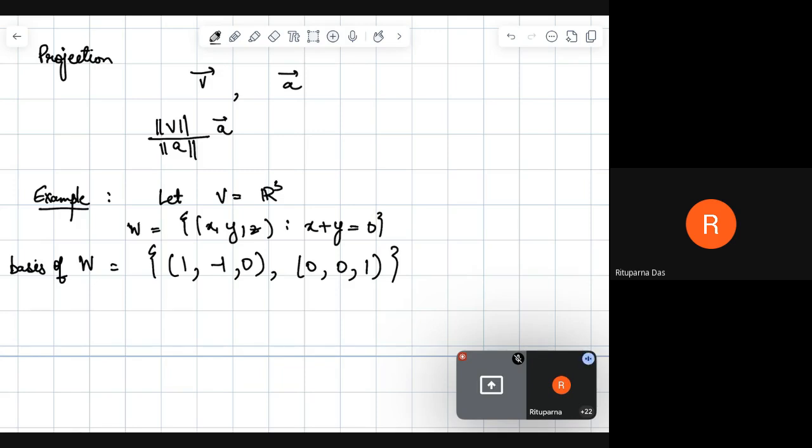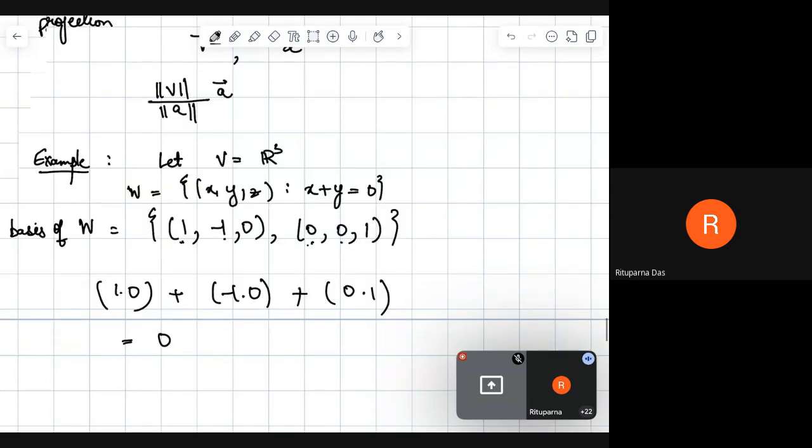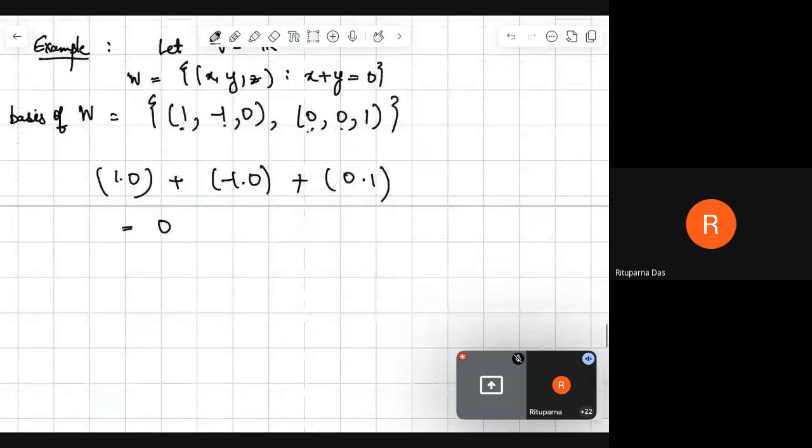Now, is this an orthogonal basis? To check whether this is an orthogonal basis, we have to take the inner product. What is the inner product of these two vectors? 1 into 0, plus -1 into 0, plus 0 into 1, and that gives us 0, and hence this is an orthogonal basis.